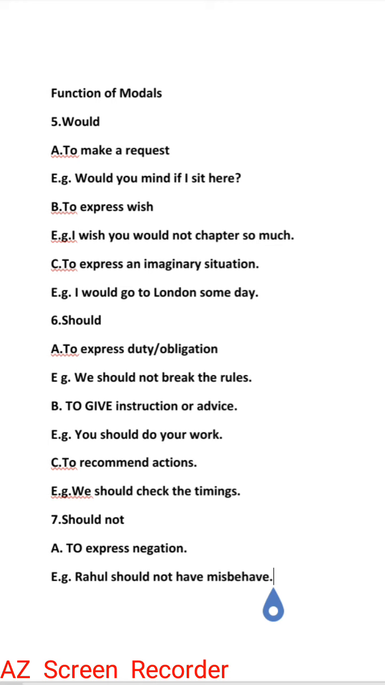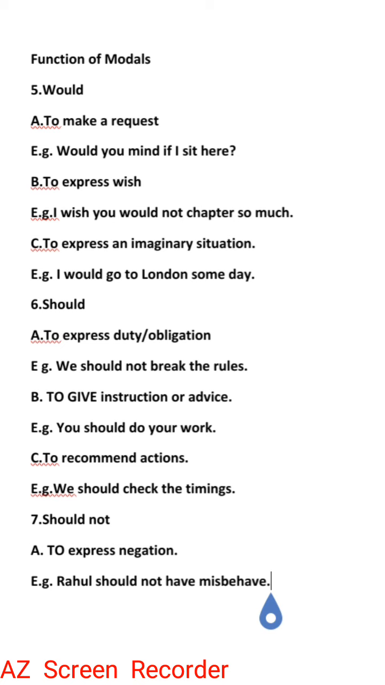The first one is to make a request. Would is used to make a request. Now I have already mentioned that for a particular function more than one modal can be used. We might have done another modal which shows request, but would also shows it. We can also use would to make a request. For example, would you mind if I sit here? Someone is asking another person whether that person would mind. Might be that the person is sitting on a bench or something which belongs to another person, so he is asking whether he can sit there or not. So to make a request also, would can be used.